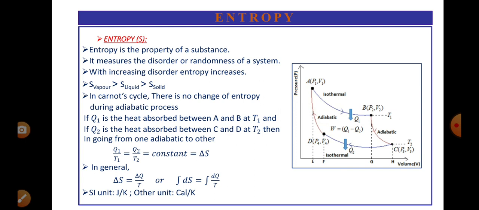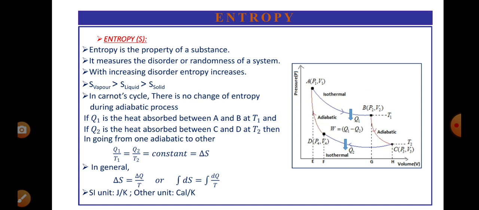Now, entropy is the property of a substance. It measures the disorder or randomness of a system. With increasing disorder, the entropy increases. For example, in the gaseous state, the vapor molecules are more randomly arranged, so their entropy is greater than that of liquid molecules, and than solid. The entropy of vapor is greater than the entropy of liquid, which is greater than the entropy of solid.